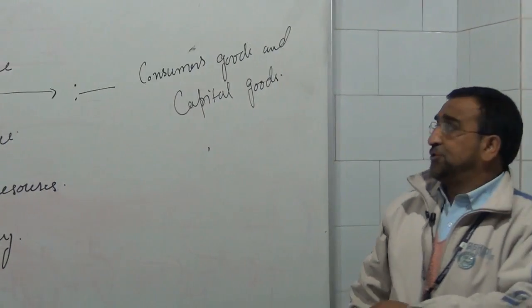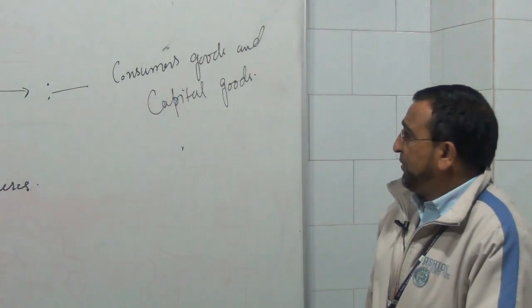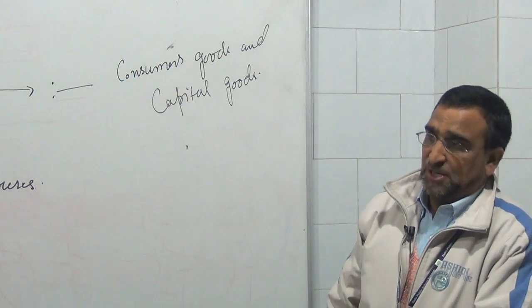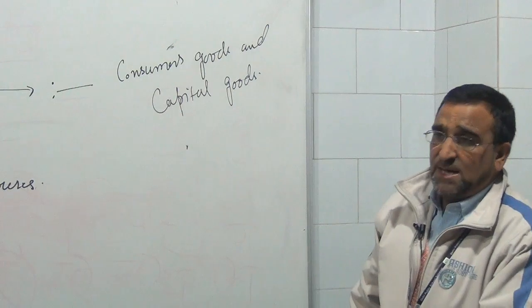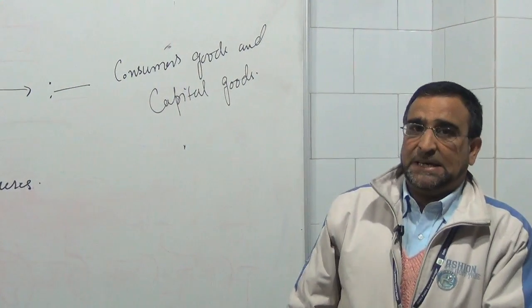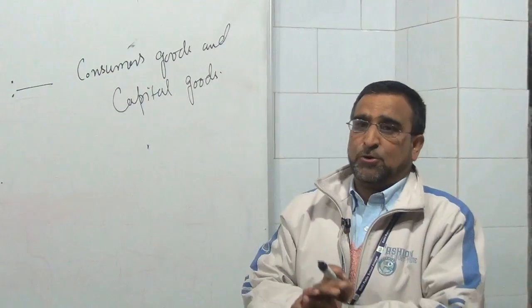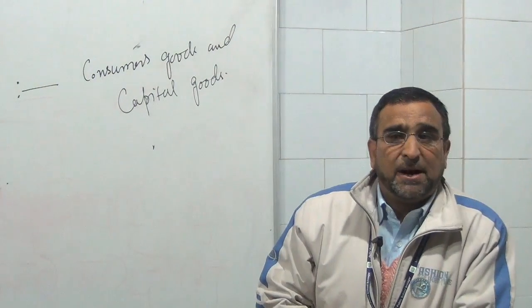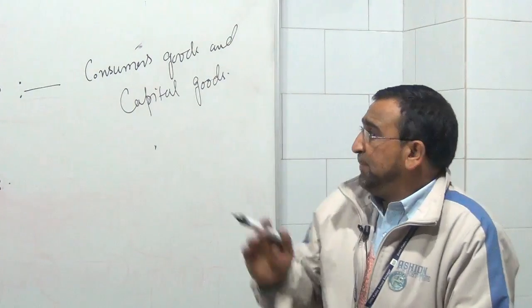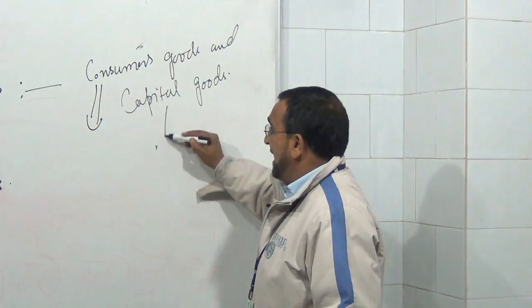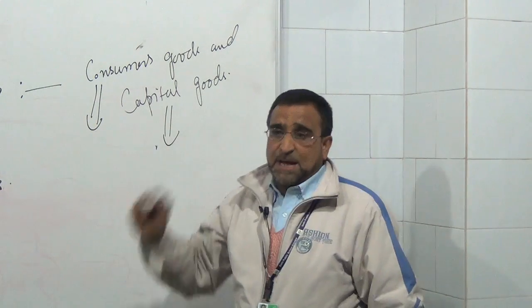An economy has to think what to produce, how much of consumer goods and how much of capital goods. Because in our economy, the people belong to different categories. Some may be purchasing consumer goods and some are purchasing capital goods.